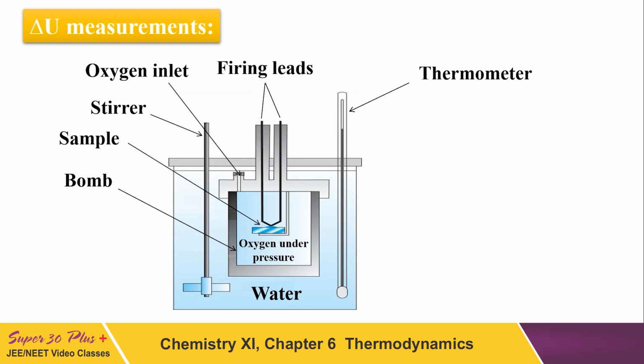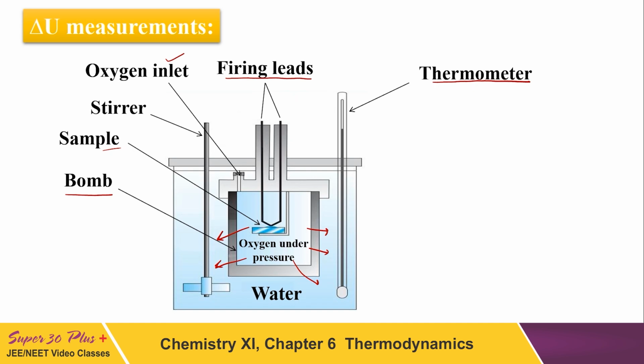In this diagram you see there is a small chamber called the bomb. In this bomb we carry out the reaction, and whatever heat is released during this reaction comes out from the bomb and changes the temperature of the water which is placed just outside the bomb. Here is the thermometer, which is used to measure the change in temperature, and this is the stirrer, so that we make sure the heat which is released is distributed in the entire water thoroughly. And we take the sample in the bomb. We have these firing leads to carry out the reaction.